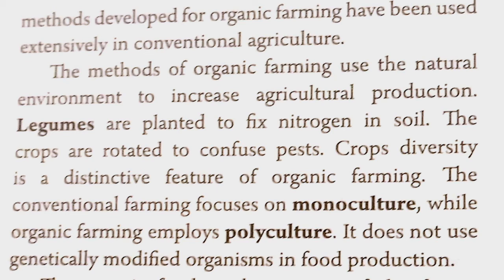The conventional farming focuses on monoculture, that is the growing of a single crop at the same time in the same field, while organic farming employs polyculture, that is the system of agriculture in which more than one species of crop is grown at the same time. It is opposite to monoculture. It does not use genetically modified organisms in food production.